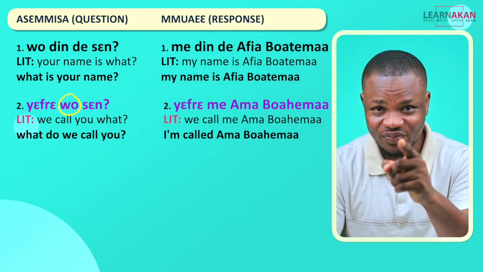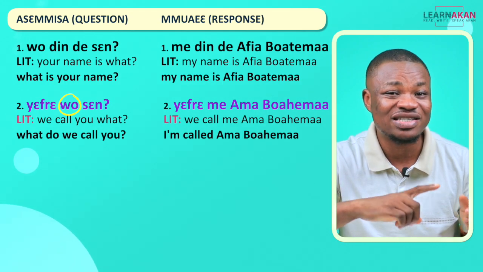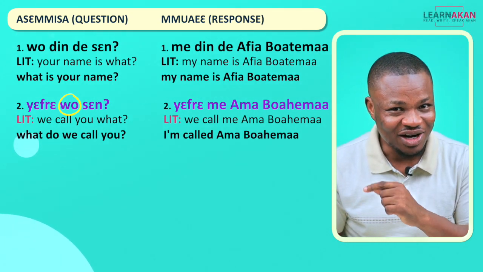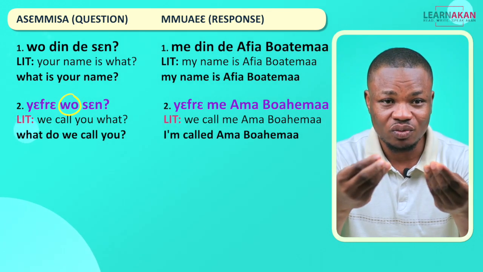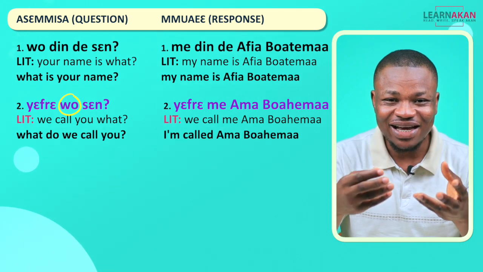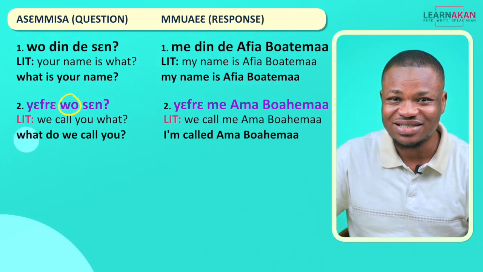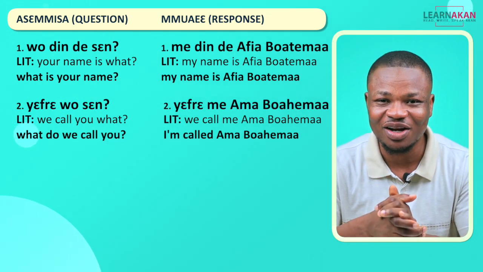Okay, you. Because that is what you are going to be changing later when we are asking you for somebody else's name. For now, I'm asking you for your name. So I'm using wo. Your friend was saying, what do we call you, right? But later, when we are asking you for somebody else's name, we are going to change this object pronoun. Let's go to the third one.